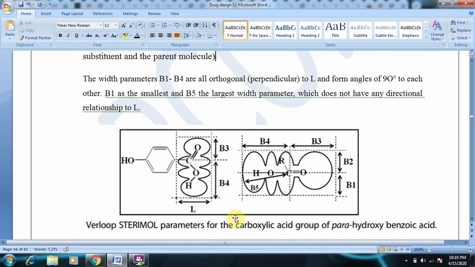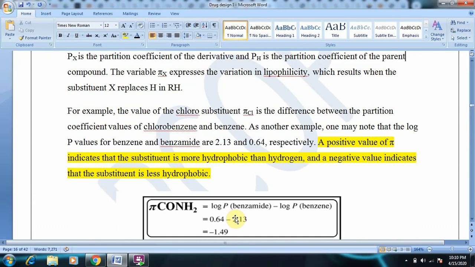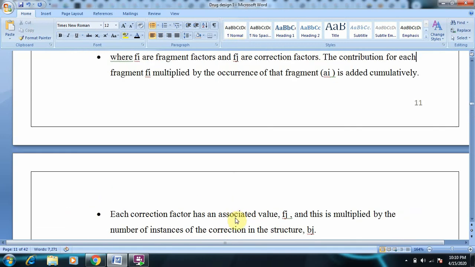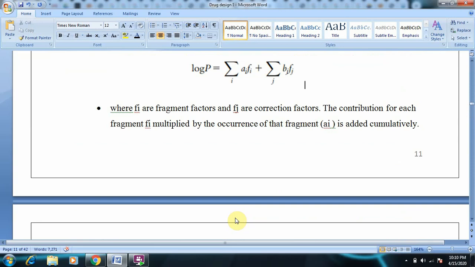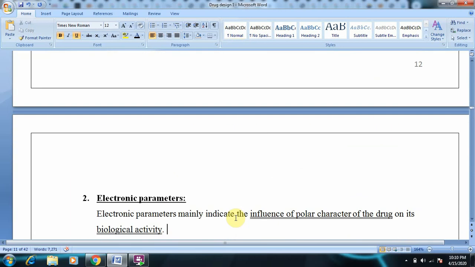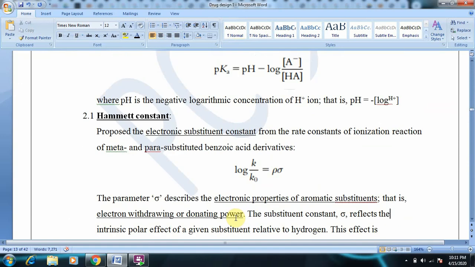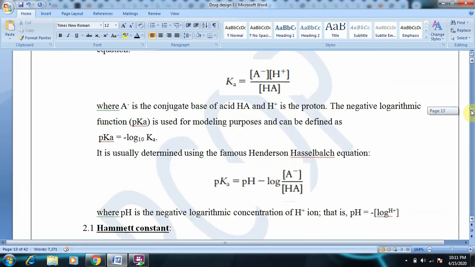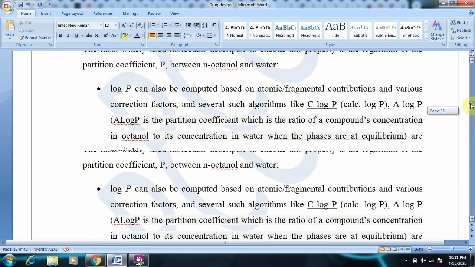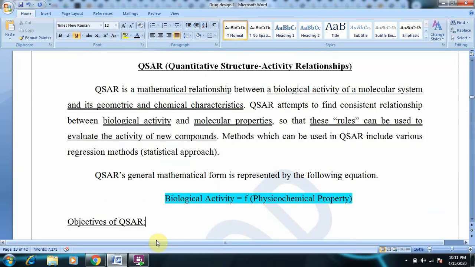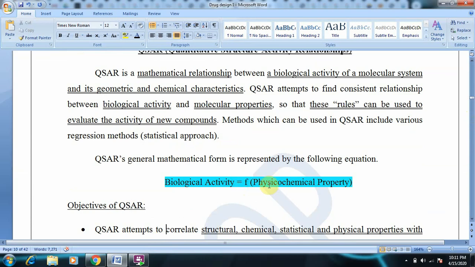So we have studied briefly what QSAR is. QSAR gives a mathematical relationship between various physico-chemical properties or structural parameters and their biological activities. The simplest equation was that biological activity is a function of its structure, or a function of its chemical properties. And we have seen the various descriptors which are useful in studying QSAR. Your syllabus includes only physico-chemical properties.